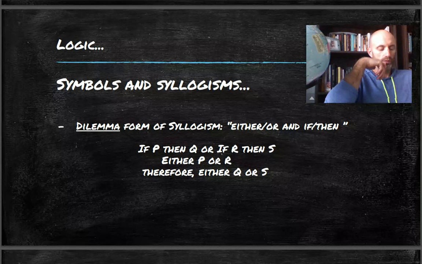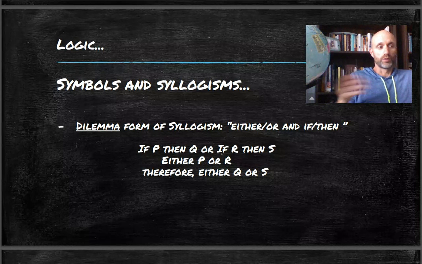No different in regards to a dilemma, which is a form of syllogism. It sounds complicated. Why? Well, because a dilemma is a combination of syllogisms. It's a combination of if-then type arguments, hypothetical syllogisms, with a disjunctive syllogism, either-or. But again, if we step back and look at this in a big picture, it's not that difficult. We do these all the time.